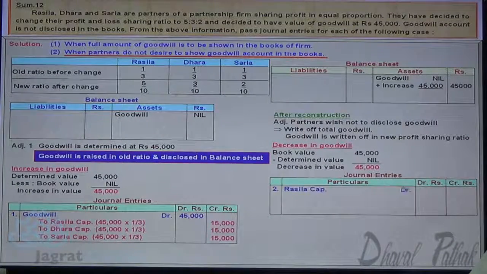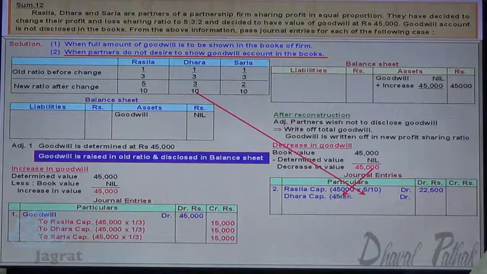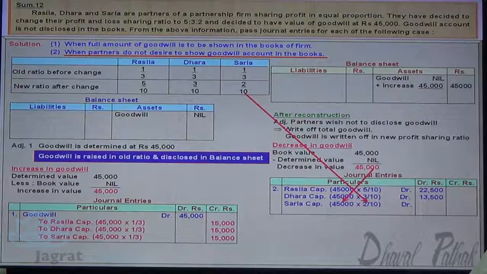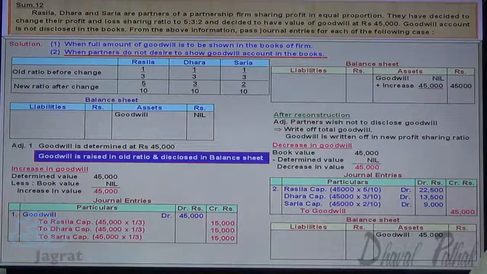So Rasila capital account debit 45,000 into 5/10, that is 22,500. Dhara capital account debit 45,000 into 3/10, that is 13,500. Sarla capital account debit 45,000 into 2/10, 9,000. Goodwill account credit 45,000. Now what's the effect? 45,000 written off, so balance sheet value of goodwill is 0.